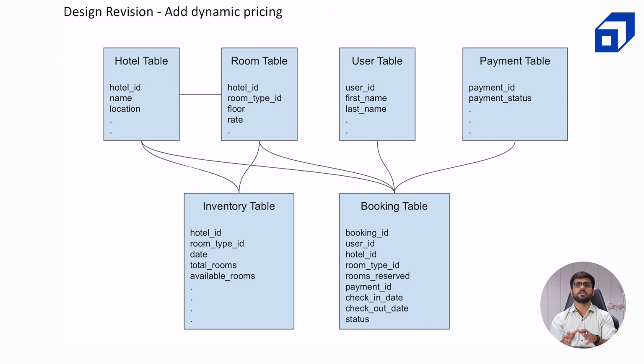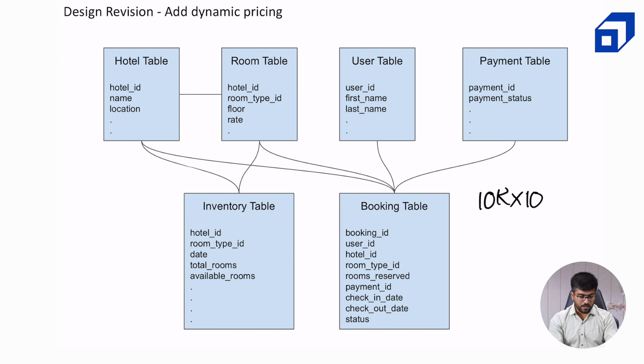I mean, for the booking purpose, you can book 1 year in advance, but we only allow the admin to update the rates for, let's say, 1 month in advance. So in the room table, corresponding to a room type ID, let's say we check that there are 10K hotels. Now for each hotel, there are 100 rooms, but in the room table we are not storing individual rooms. Okay, we are storing the room type ID. So at max there would be 4 to 5 categories of rooms. Just for a buffer we can store 10 rooms.